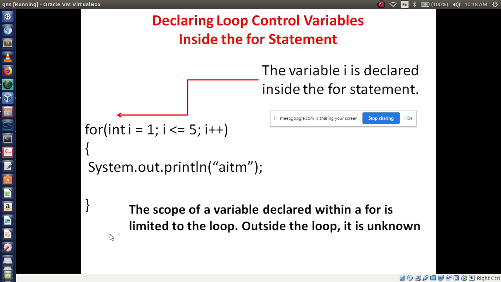That is the meaning. Outside the loop it is unknown. For this purpose, we use declaring a variable inside the for loop. Is it clear? You can give a heading like this, and this is a small example.